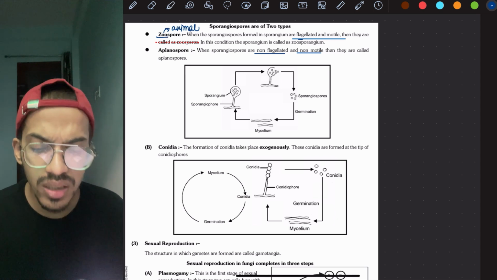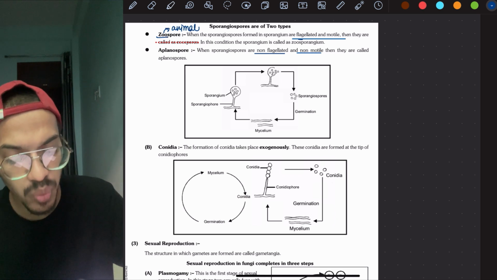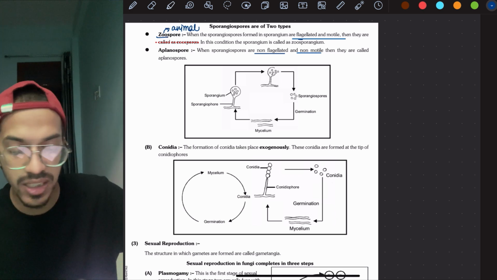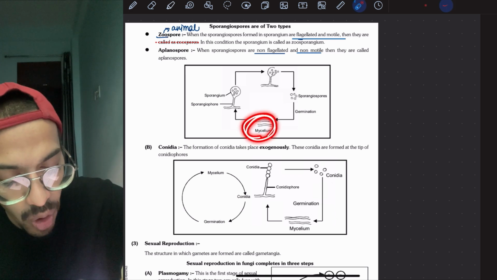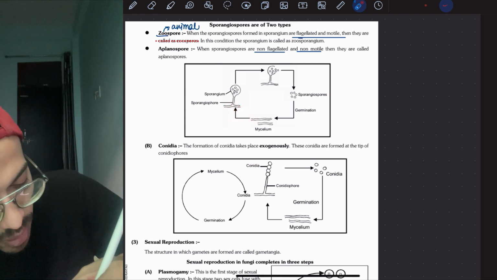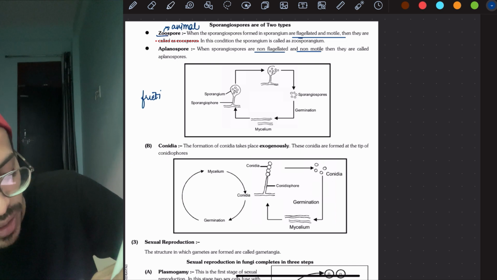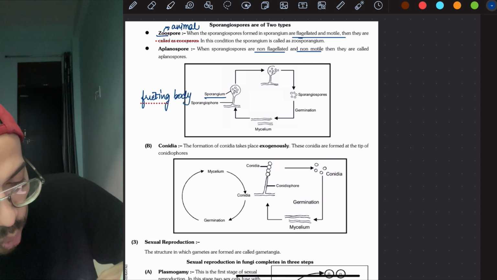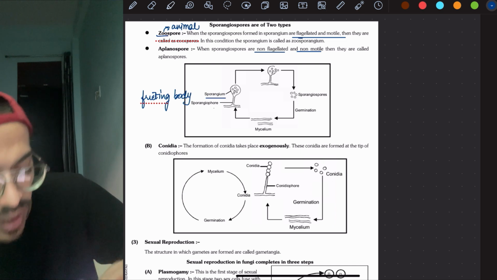Now the term you might have seen over here, this is the mycelium, that is the plant body, like the fungus body. It is forming this fruiting body, right? This is your fruiting body, which is called sporangium. This body has a stalk-like structure. Stalk is a small branch.